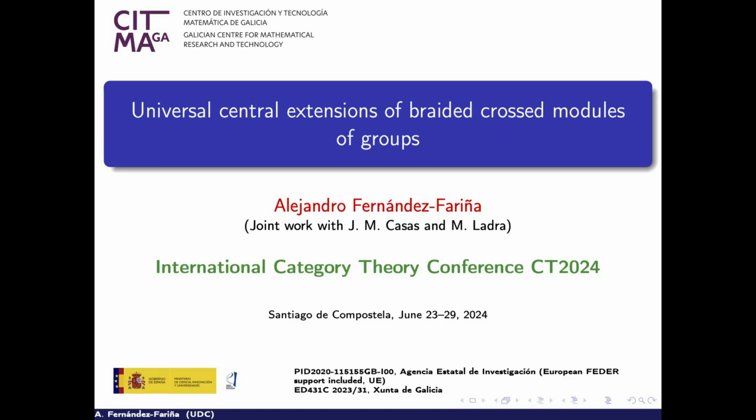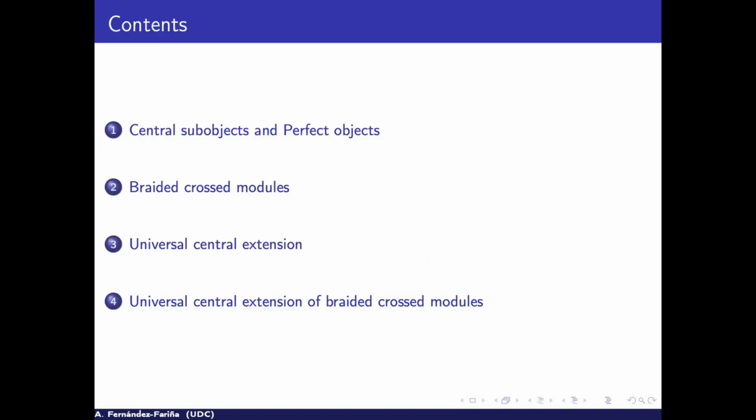So, as I say, I will talk about this idea of universal central extension in the category of Breit-Cross models. For doing that, I will try to explain step by step what is meant by universal central extension of Breit-Cross models. So I will start by explaining what a central subobject or a perfect object is, which I will need for that. I will explain how we obtain the Breit-Cross models, which has already been told in the previous talk. And in the third step, I will talk about a universal central extension in some kind.